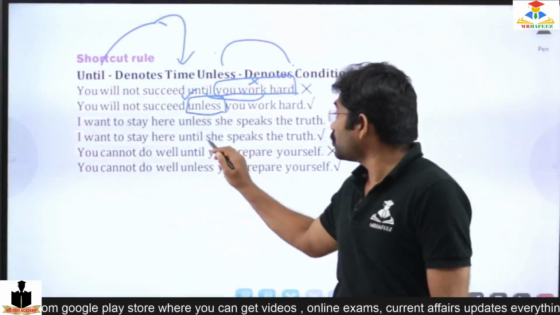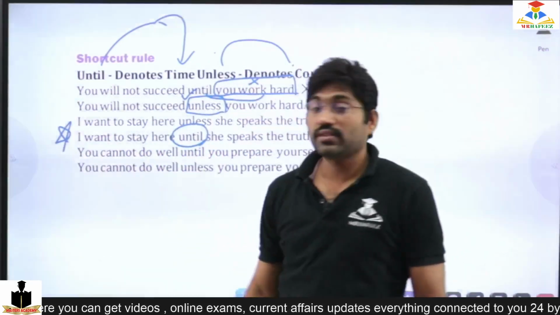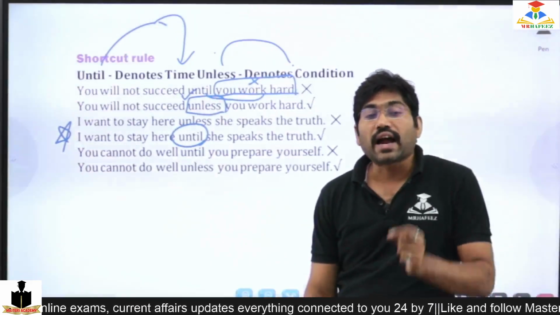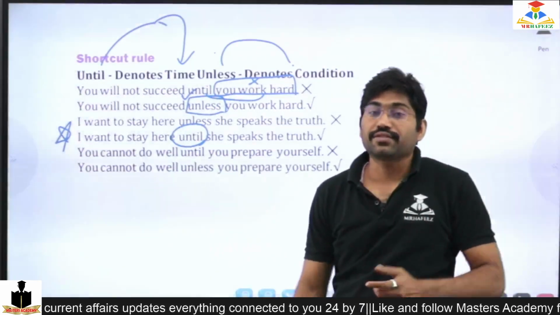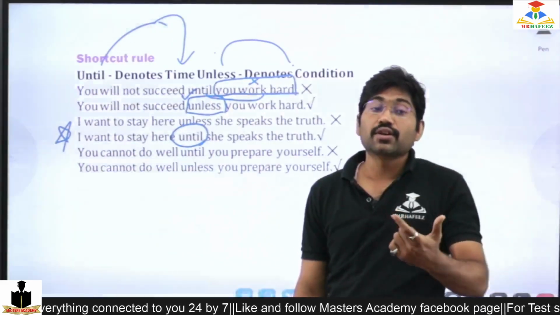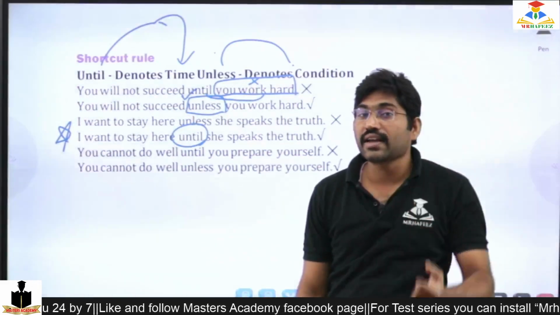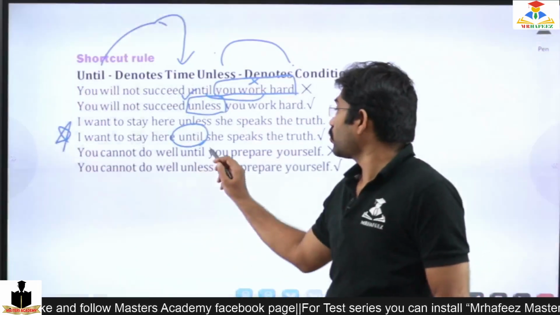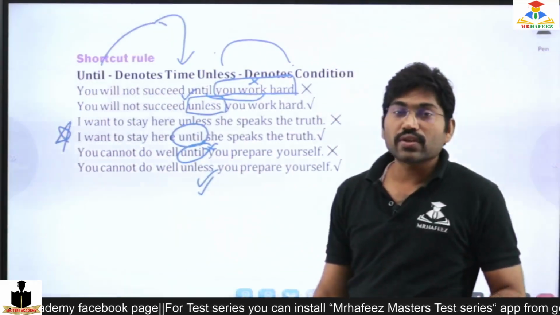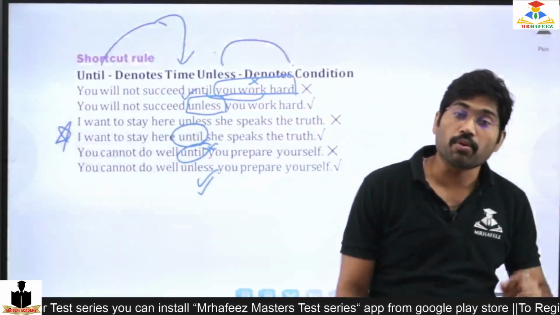So I should use until. This is very, very important. So you cannot do well until you prepare yourself. "You prepare yourself" is not a time. It is the case. So for the case, for the condition, I should use unless but not until. Until is wrong, so I should use unless. Here the meaning and the context are very, very important.